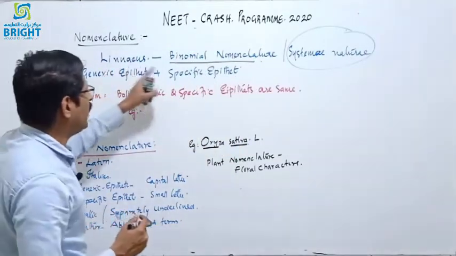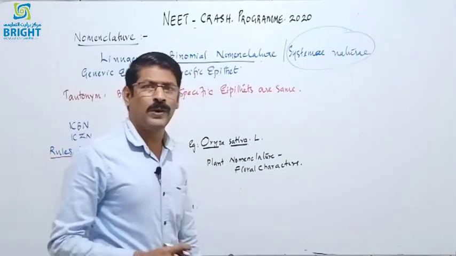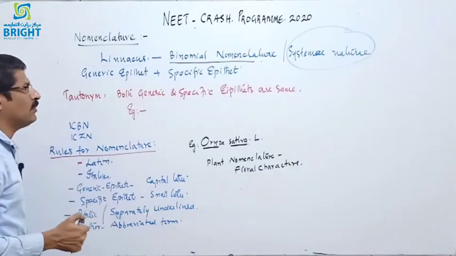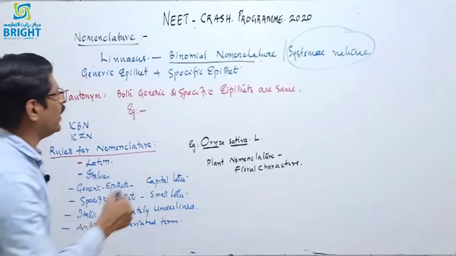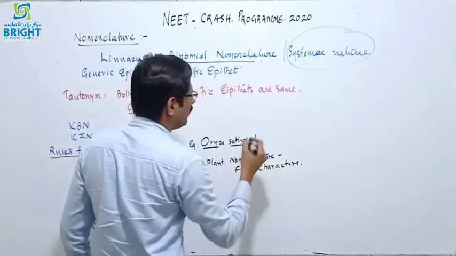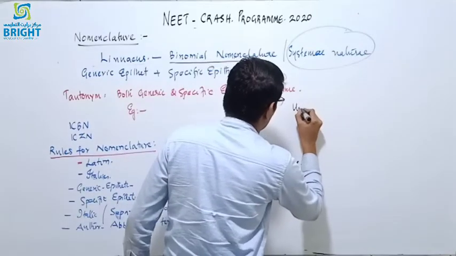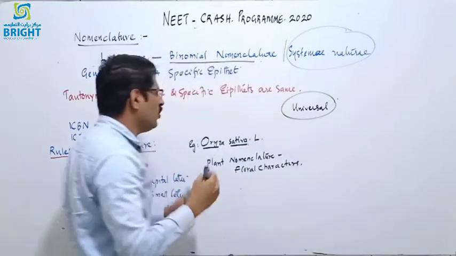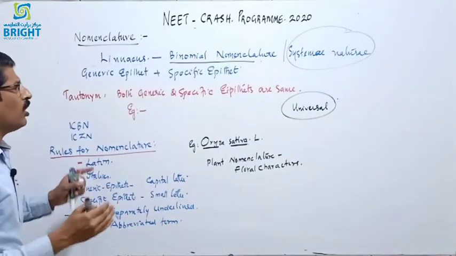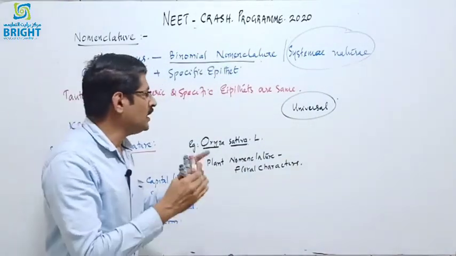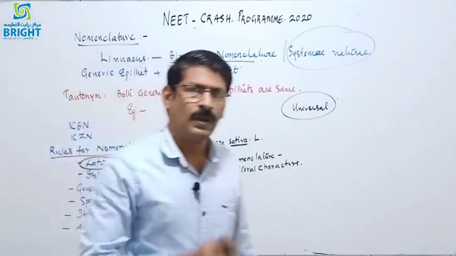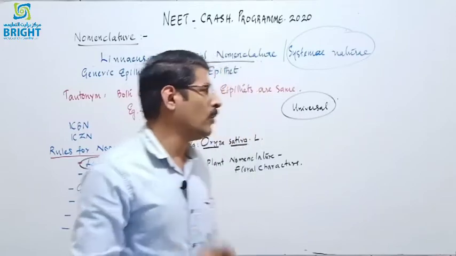Normally we are using binomial nomenclature. The system of binomial nomenclature was introduced by Carl Linnaeus, the Swedish botanist. And the importance of binomial nomenclature is that it is universal. It is universal because the binomial is used all over the world, and it uses Latin as a basic language. Latin language is used for binomial nomenclature.